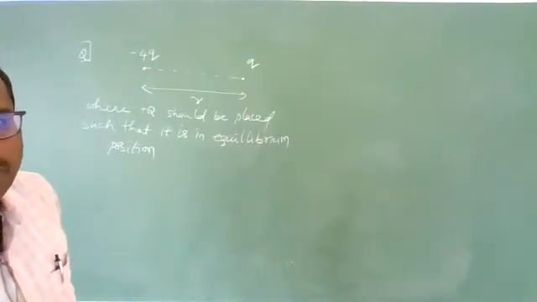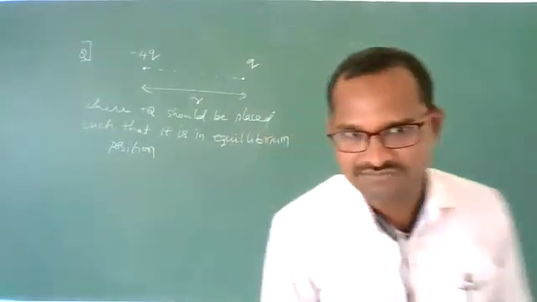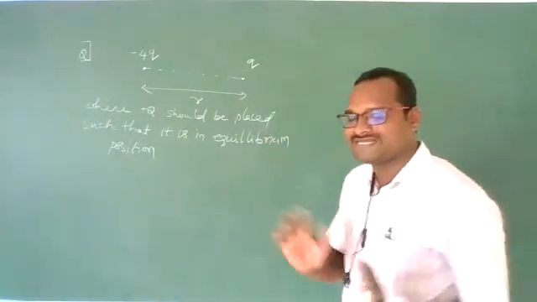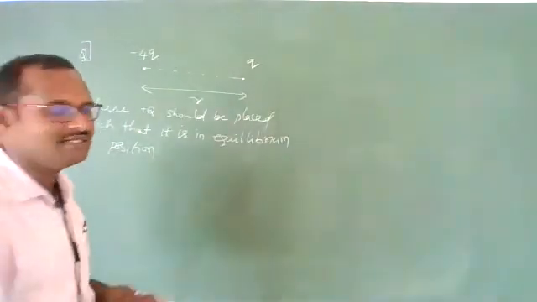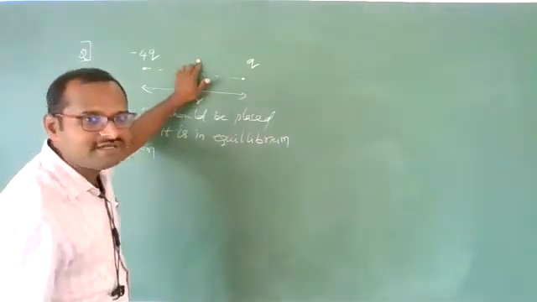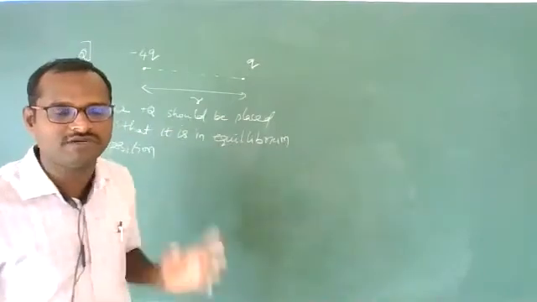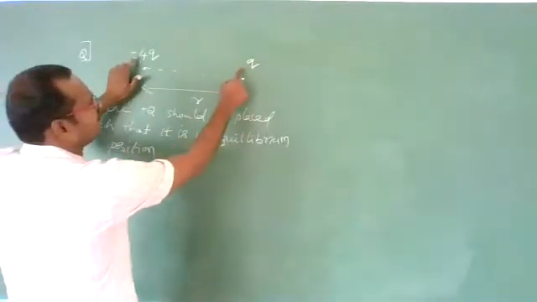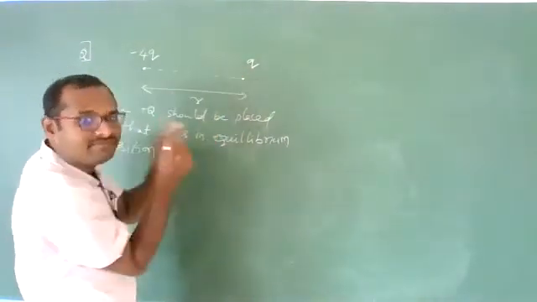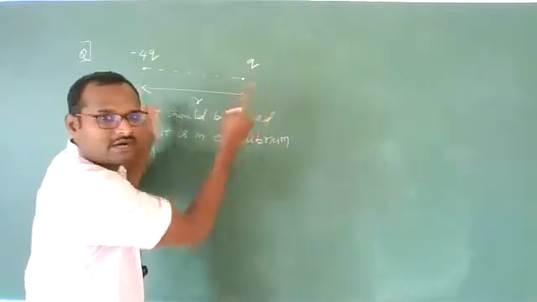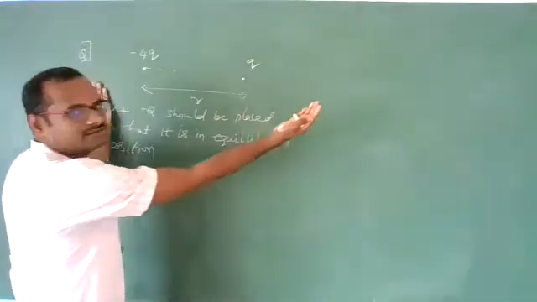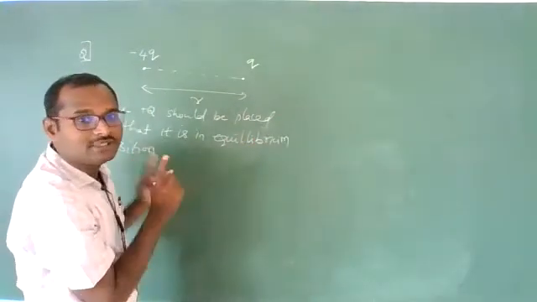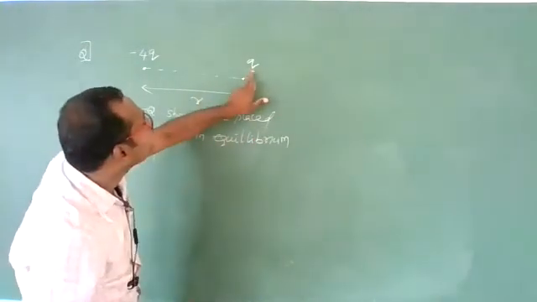Okay, good. Let us solve. But which side? I want the location. Whatever the value of R by 3 may be, first tell me which side: in between or outside. Because both the charges are of opposite nature, the equilibrium position is possible only outside. Outside, which side, right side or left side? Don't say like that. It should be outside, nearer to the less magnitude charge.